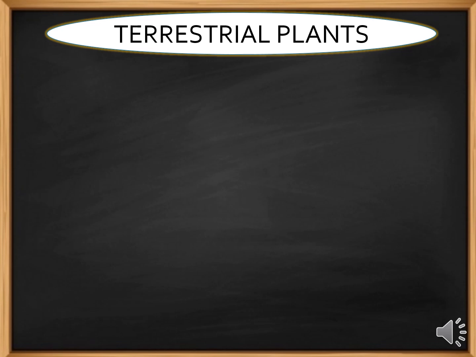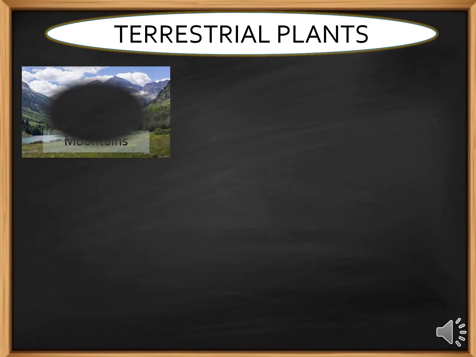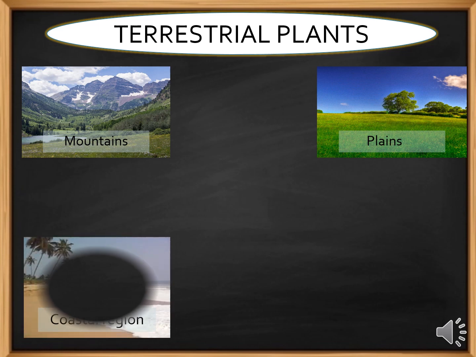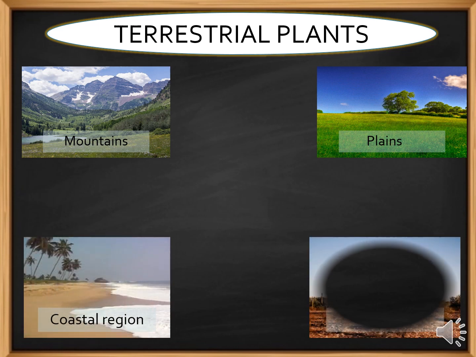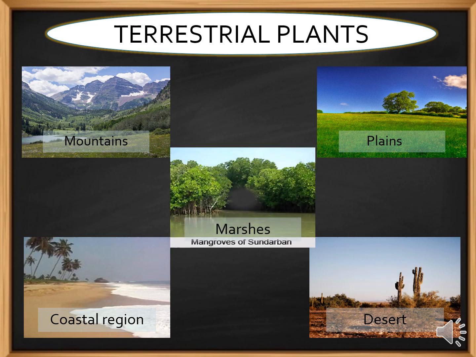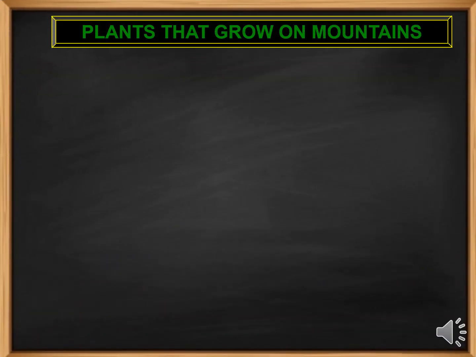The land has different features, and based on these features, terrestrial plants are classified as plants that grow on the mountains, plants that grow in plains, plants that grow in the coastal region, plants that grow in desert, and plants that grow in marshes. Let us begin with plants that grow on mountain.